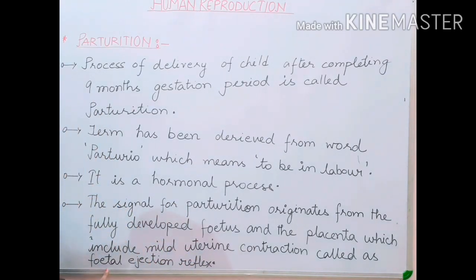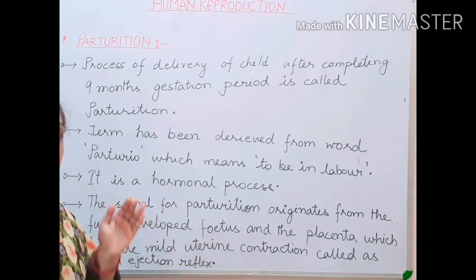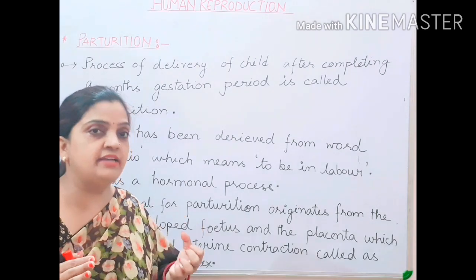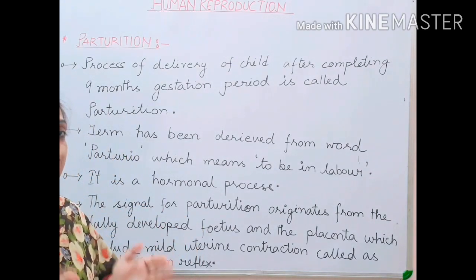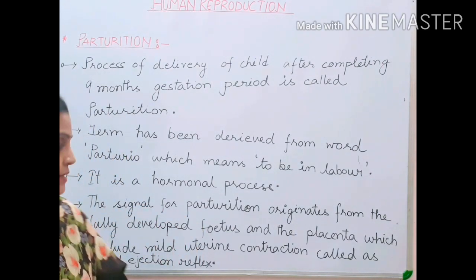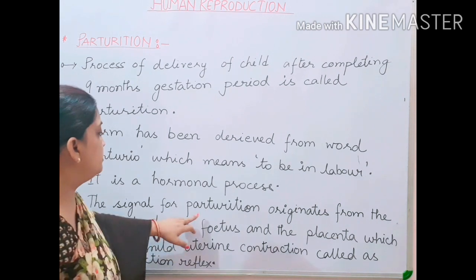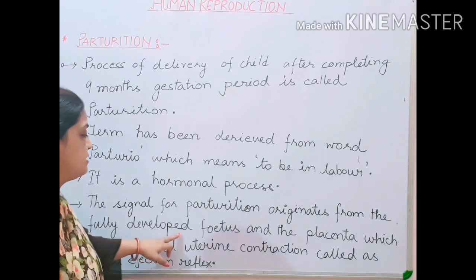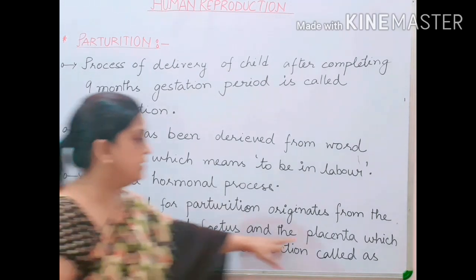by the fetus. Why has the word fetal been mentioned here? Because this signal is created by the fetus, and the fetus gives signals due to which the receptors present in the uterine wall get activated and prepared so that the child can be given birth. Now children, the sentence is saying that this signal is created by the fully developed fetus and the placenta.